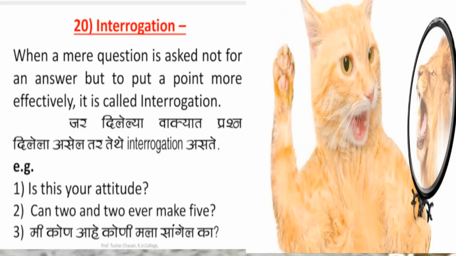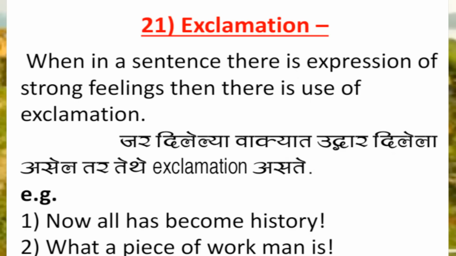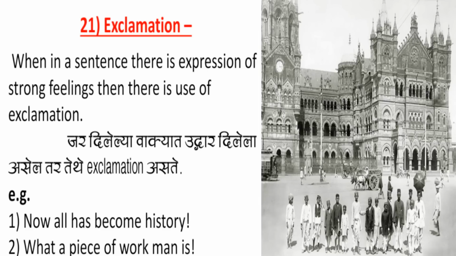So, in this given sentence, the figure of speech interrogation is used. Figure of speech exclamation. When in a sentence there is an expression of strong feelings, then there is a use of exclamation. For example, now all has become history. There is an expression of strong feelings.